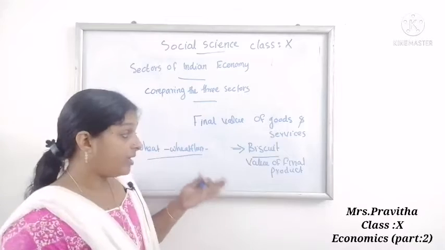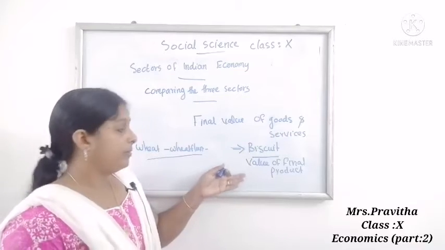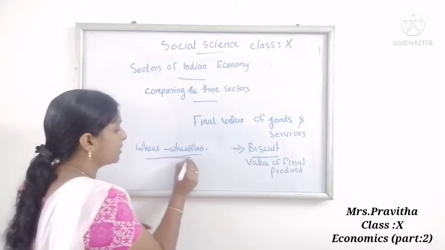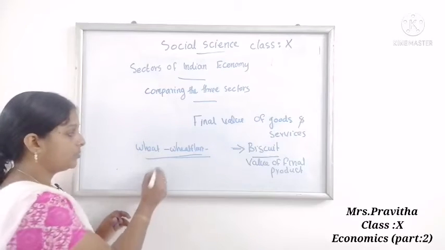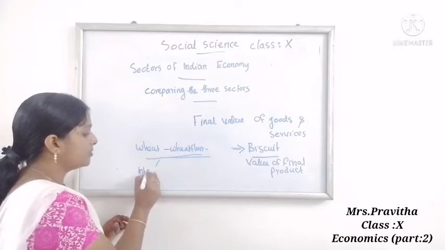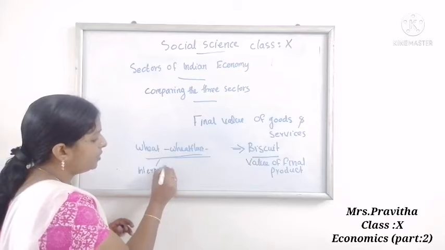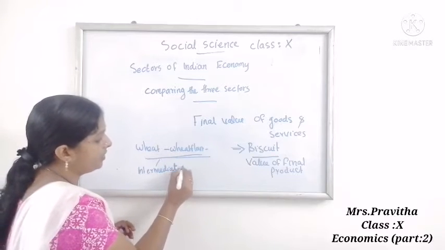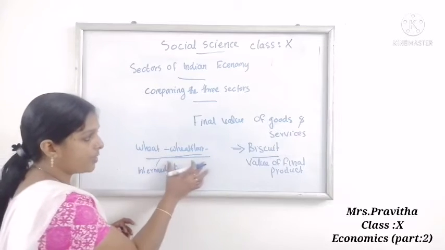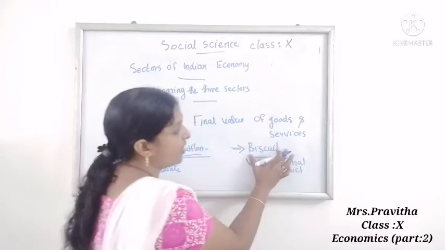Why is the value of the final product taken? Because all these goods are intermediate goods. So there is no need to take the value of intermediate goods. The value of intermediate goods is included in the final product.